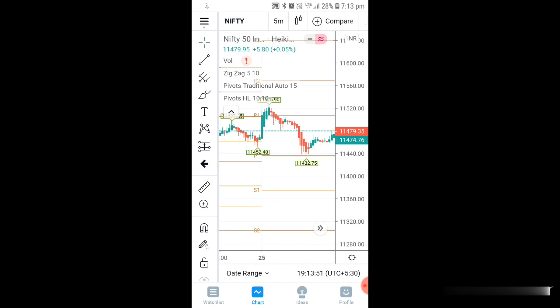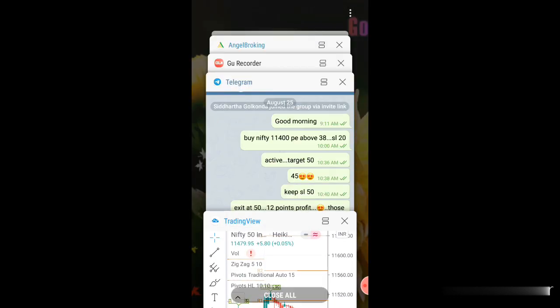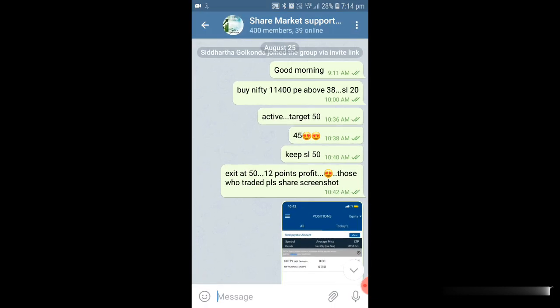So almost like you can see, almost 50 to 60 points fall in Nifty. So that movement you have to make use of, and you have to take an entry. So immediately, like you can see here, the same thing I also saw. So even I went and took Nifty 11,400 PE.